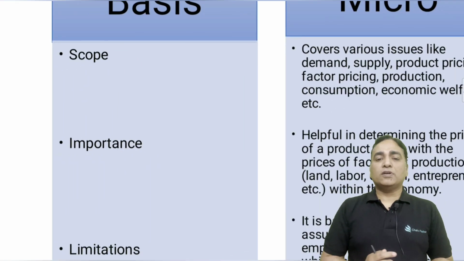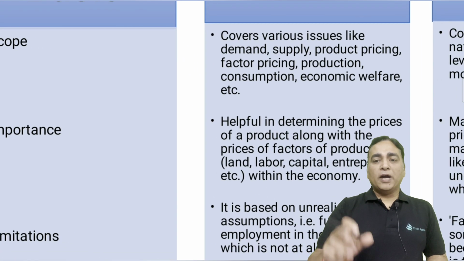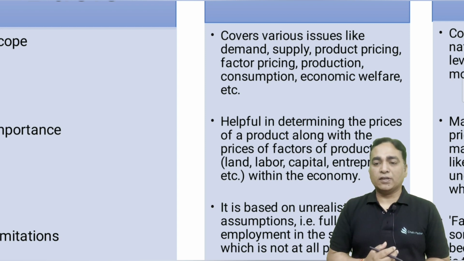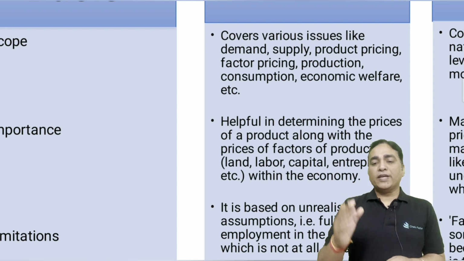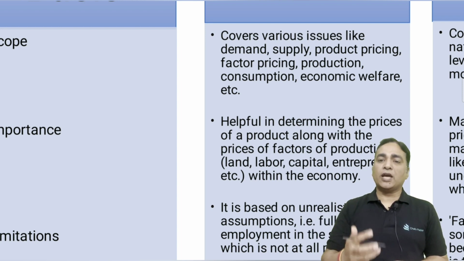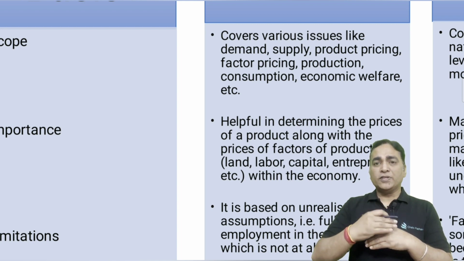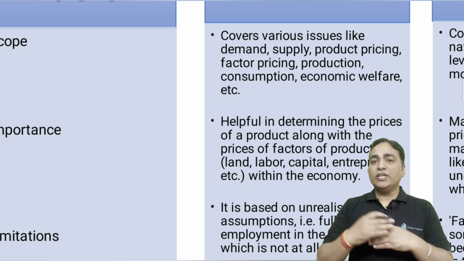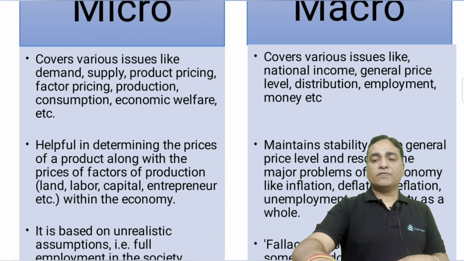While going to the other difference, it is the basis of their importance. What is the importance of micro? Micro primarily helps in determining the pricing of the product. What kind of pricing? It helps us in clearing primarily the pricing of the product basis the factors of production, the land, labor, capital, entrepreneurship within an economy. So if the price of land, labor, entrepreneurship, or maybe capital increases, then we need to increase the price of a particular product, right? So it tells us about the importance of these factors.